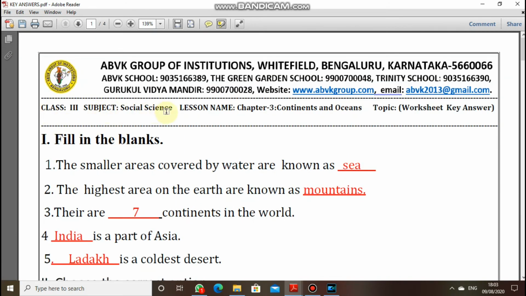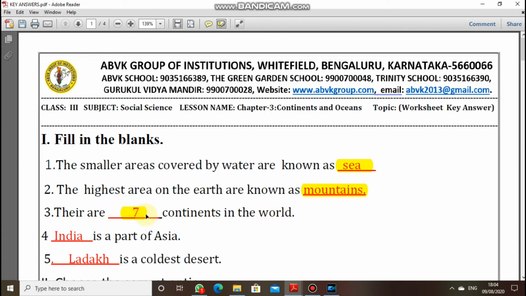Class 3, subject is social science. Lesson name is chapter 3, continents and oceans. Topic is worksheet key answer. First main is fill in the blanks. First question is, smaller areas covered by water are known as dash. It is sea. Second question is, the highest areas on earth are known as dash. It is mountains.